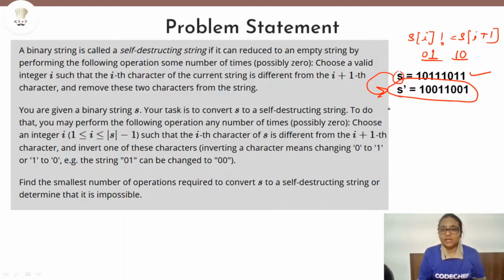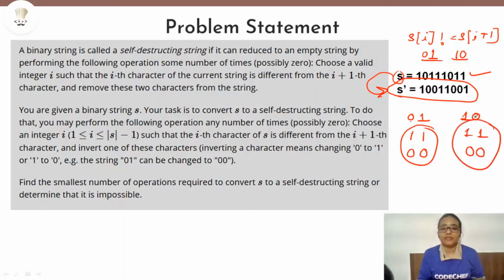So this time we have to invert one of these two characters. So if we have chosen 0, 1, then we can convert either 0 to 1 or 1 to 0. That means what are the combinations that can be possible? If we have chosen 0, 1, then we can make it either 1, 1 or we can make it 0, 0. So this is how we are going to try and convert our string s into a self-destructing string. Or if we have chosen 1, 0, then same thing, we can either convert it into 1, 1 or we can convert it into 0, 0. So this is the meaning of inversion.